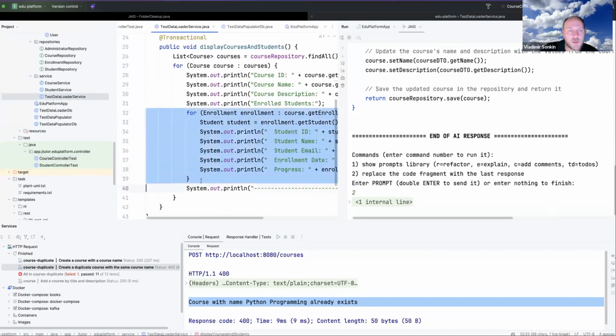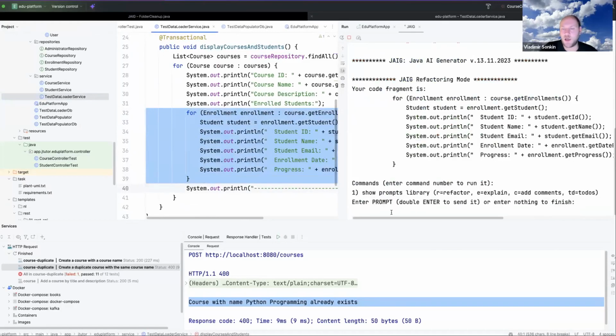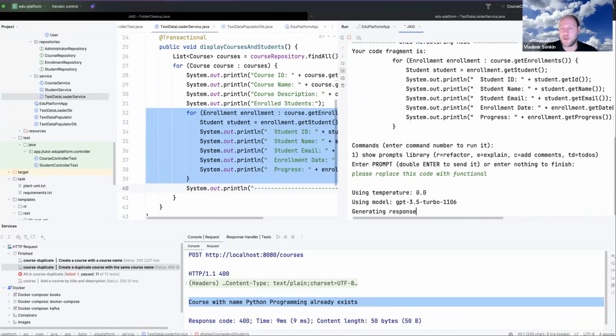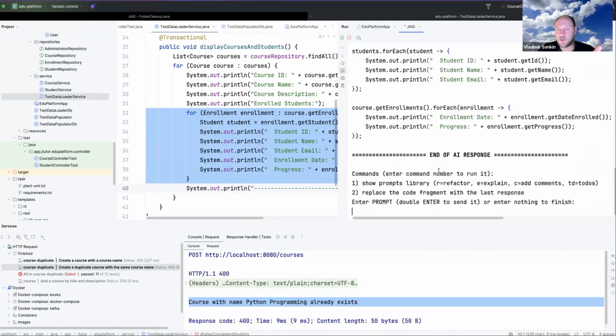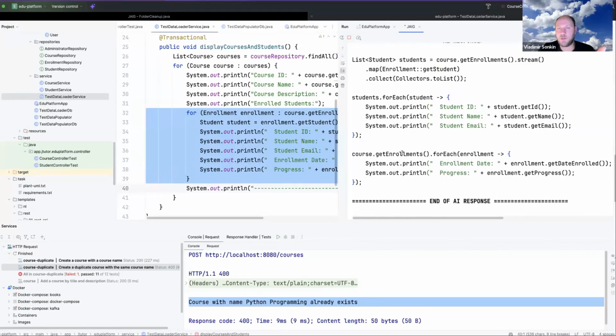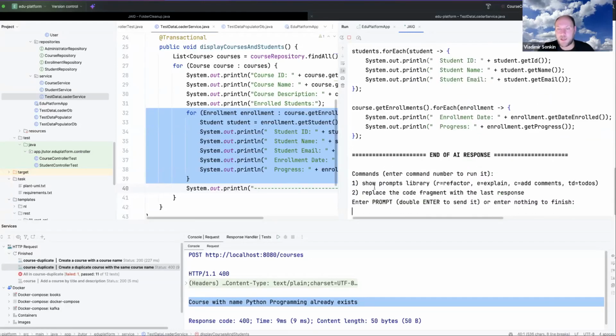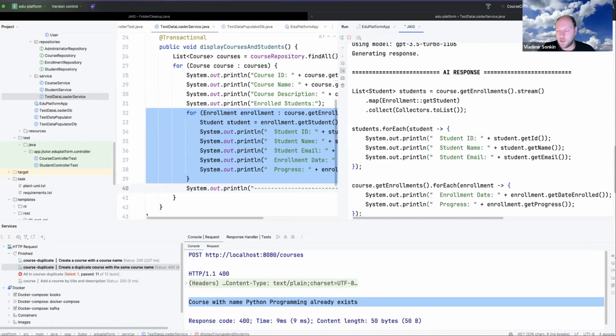Okay, for example, this code. I want to improve this code, and I'm asking, please replace this code with functional. Okay. And it is generating the response. It took the code. It is able to replace it with this code. If I like it, I can press 2 and enter.